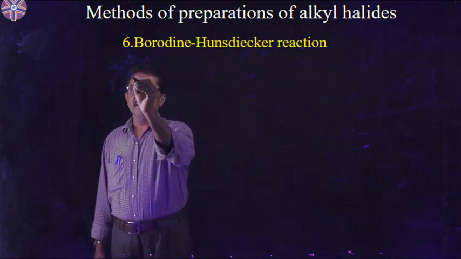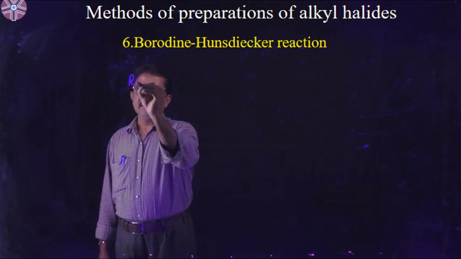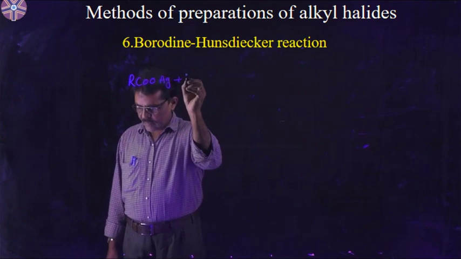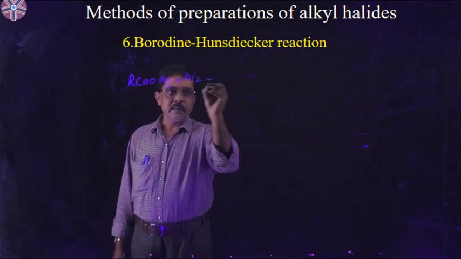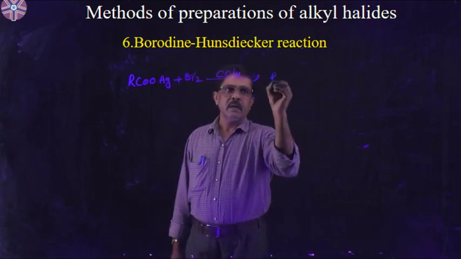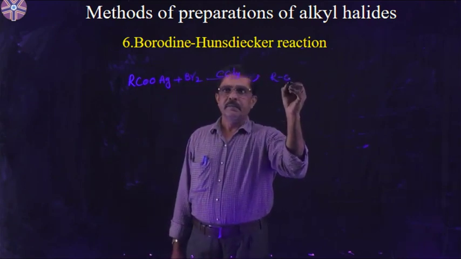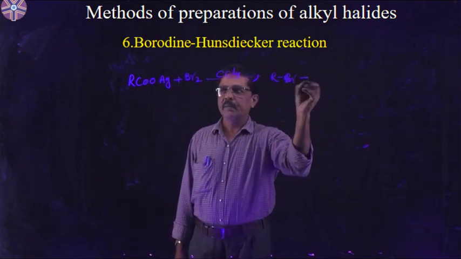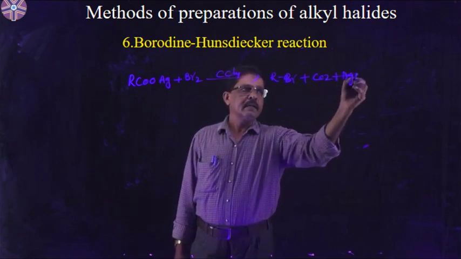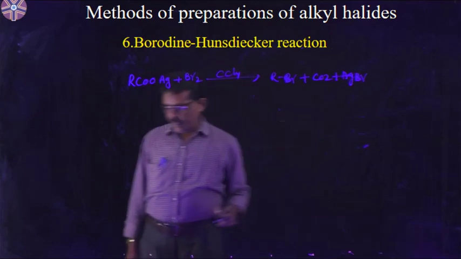The example of this reaction is RCOOAg plus Br2 in the presence of CCl4 gives RCl or RBr plus CO2 plus AgBr. This is the Hunsdiecker reaction.